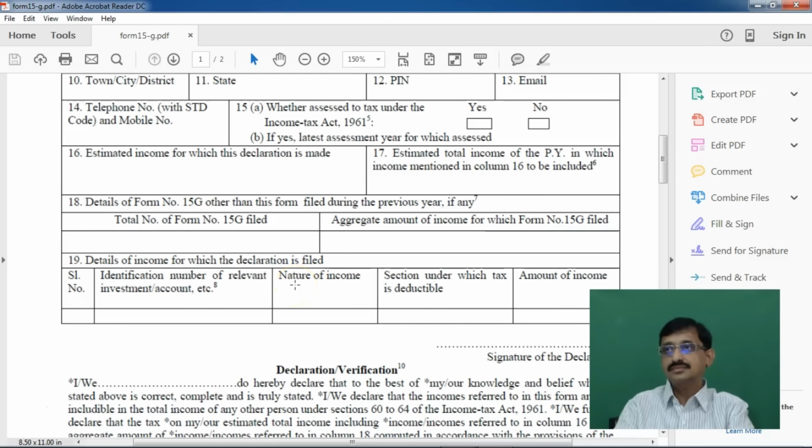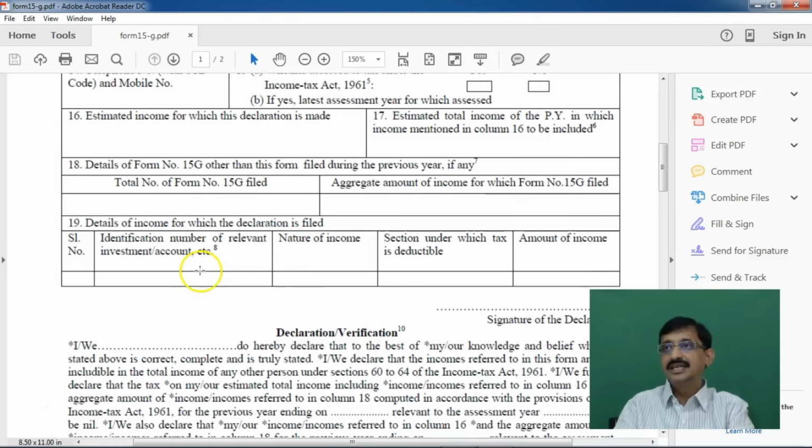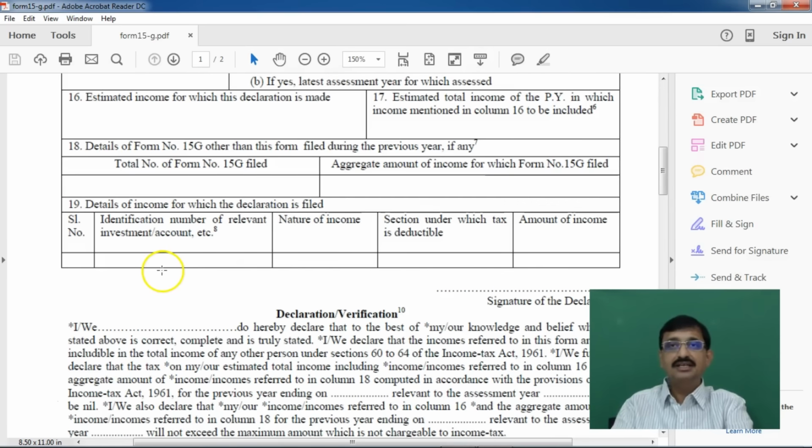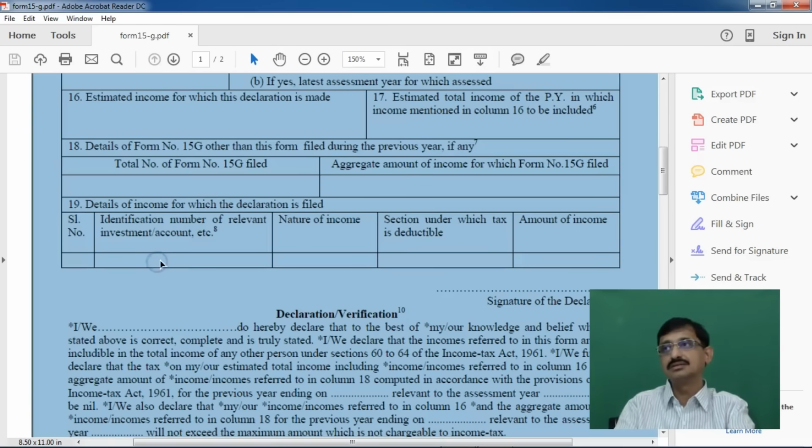Right. Next, details of income for which the declaration is filed. Let us say I made the first deposit, and this declaration is for the second deposit. Here I have to give the details of this declaration only, the second declaration. I have to give the identification number of the relevant investment account. Let us say here, as the identification number, I can provide the fixed deposit account number.